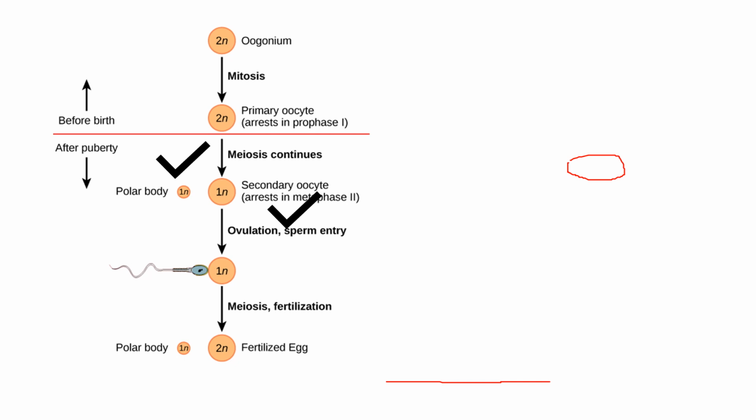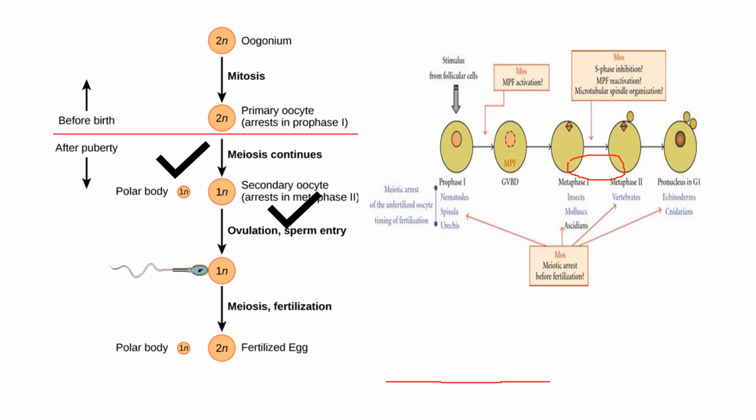So I want to give the second answer first. The arrest in the metaphase is due, at least in some species, to the formation in the ovum of the protein pp39MOS. This is encoded by the c-mos proto-oncogene.